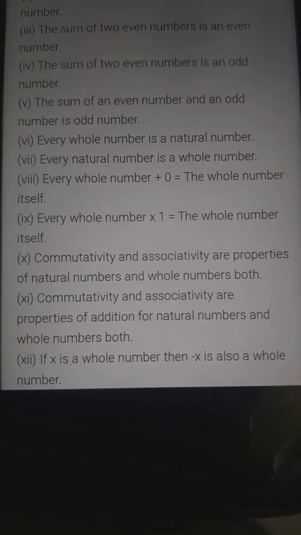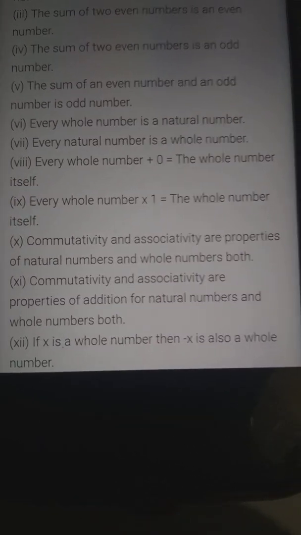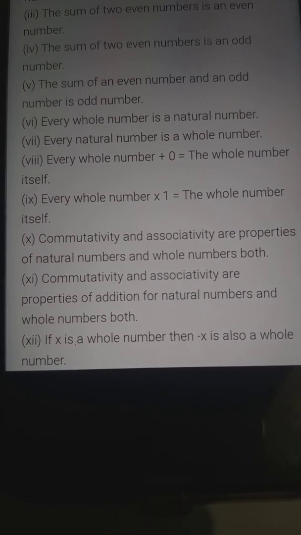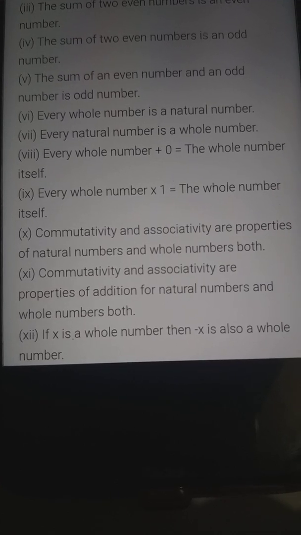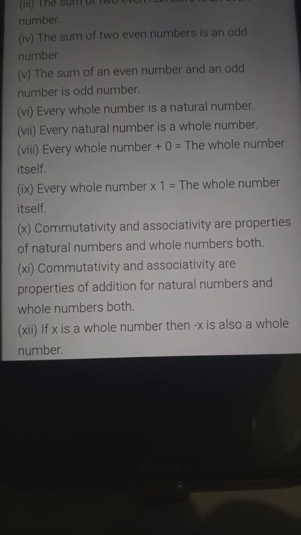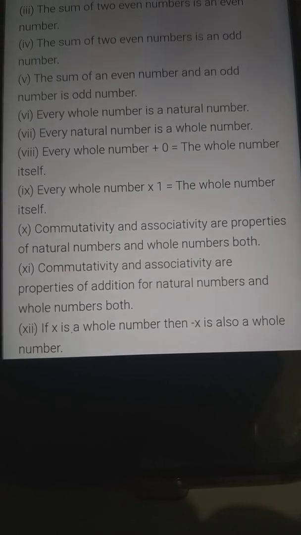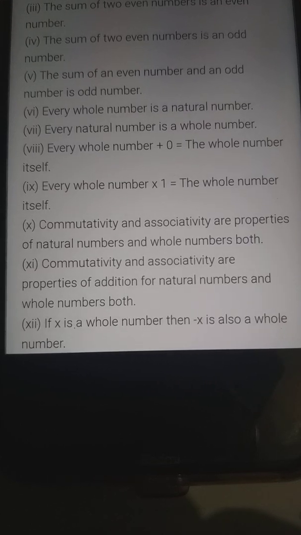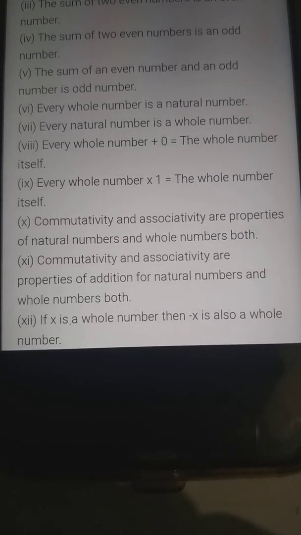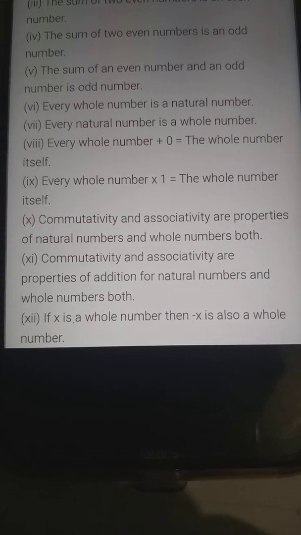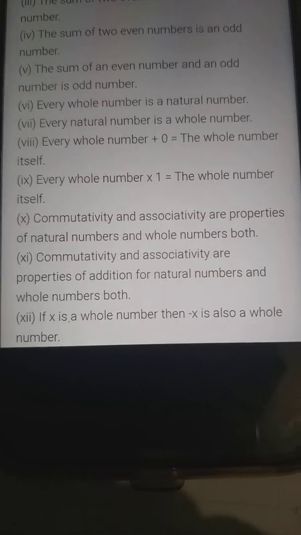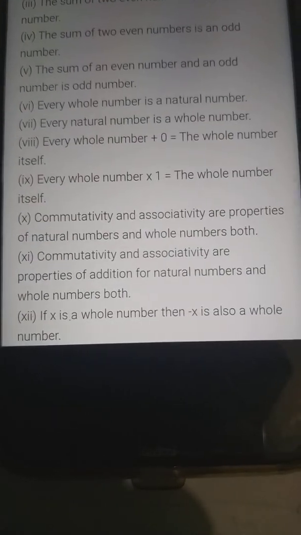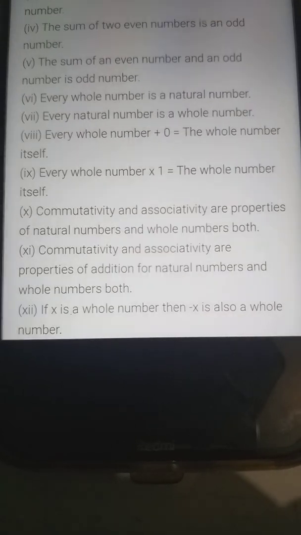Now the next one. You can take a simple example also and then understand it. The whole number is a natural number. False or true? Yes, the answer is false. Every natural number is a whole number, but a whole number is not necessarily a natural number. If it was written 'other than 0', then yes, it would be correct, but it is not given as other than 0. So every whole number is a natural number is false. Every natural number is a whole number is true.